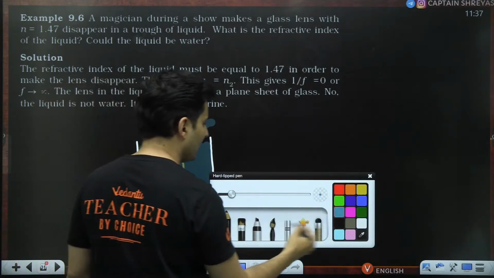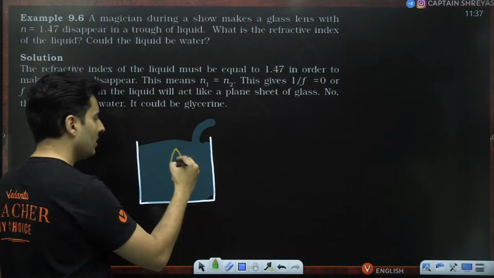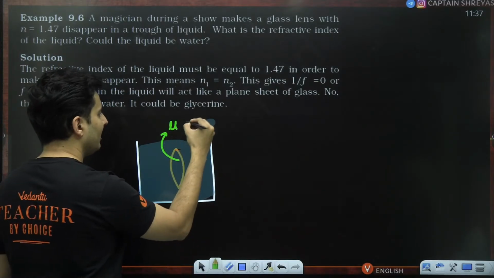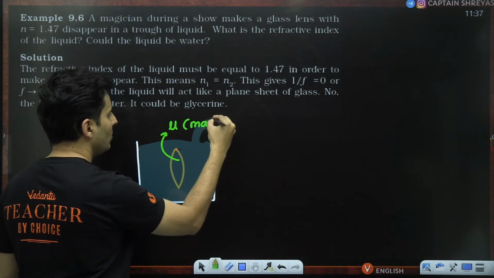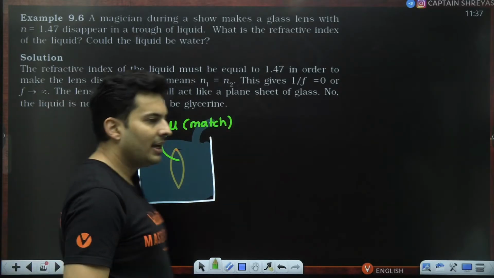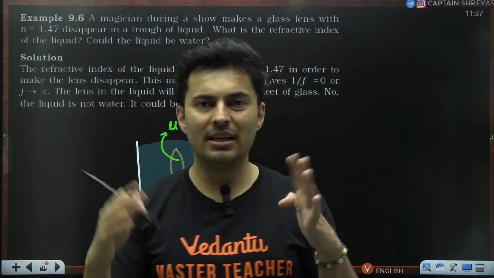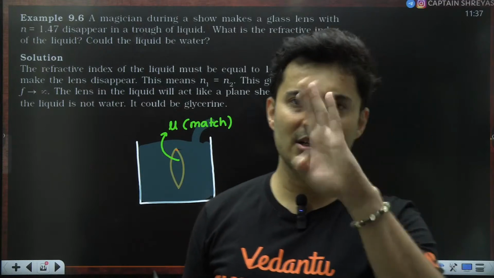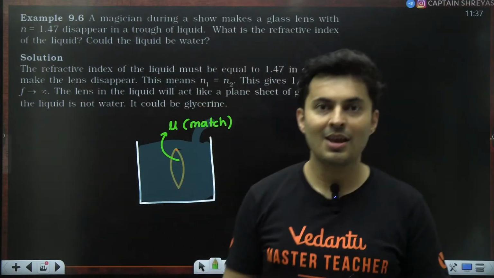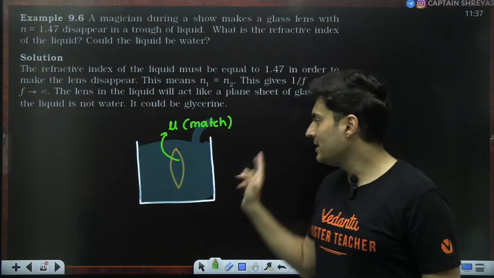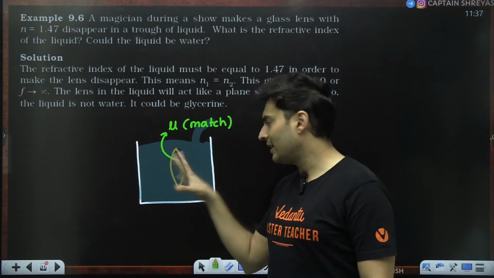How will that happen? This can only happen in one particular scenario: the refractive indices basically have to match. Then you will not see any blurriness or any kind of deviation or distortions when the light rays enter and exit through the lens and the medium.